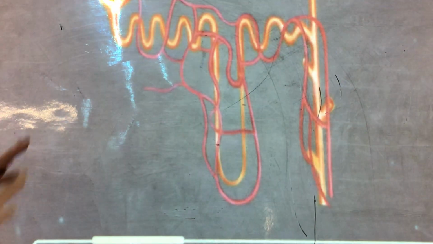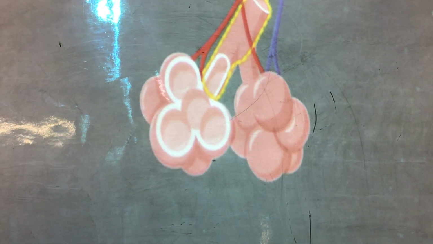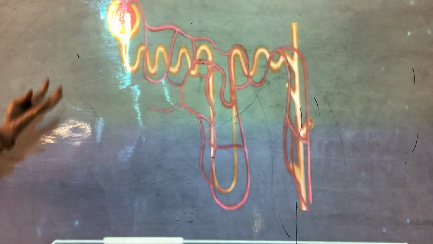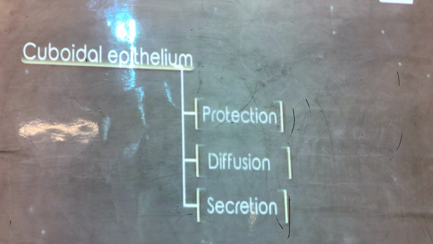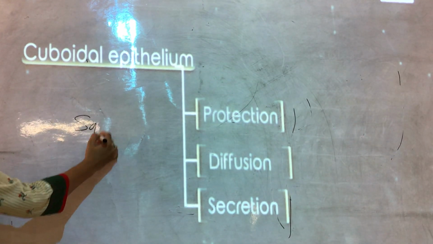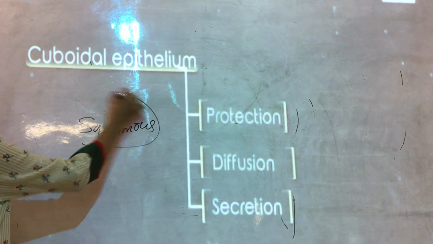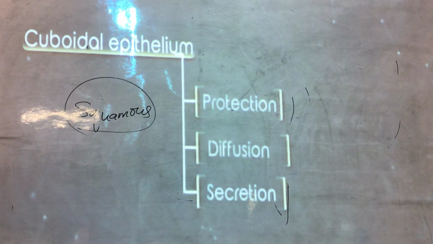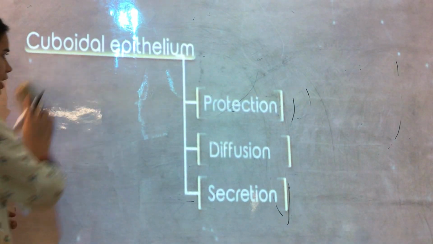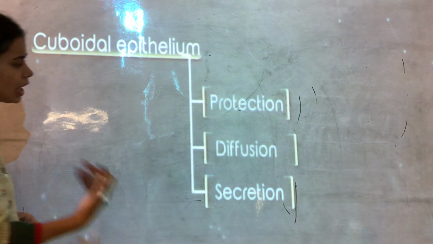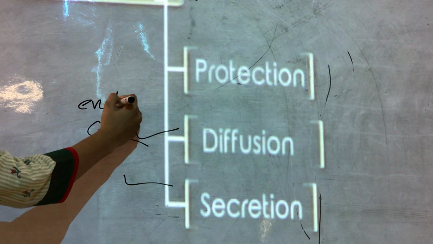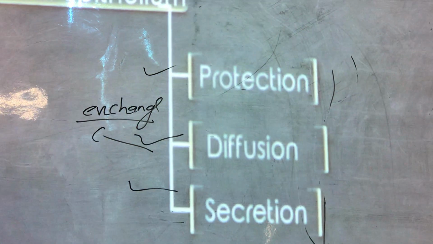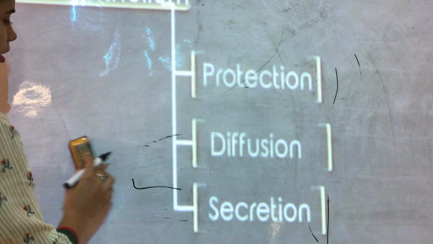That we have already covered, that it helps in the exchange of gases in the respiratory system and in the kidney. In the kidney also we need to exchange a few things. Now if we talk about cuboidal epithelium tissue, we were talking about squamous epithelium. Cuboidal epithelium also performs a function similar to squamous, but it also helps in the secretion of certain things. It also helps in diffusion. Diffusion means exchange of things. It also helps in protection. So both are quite similar to each other.